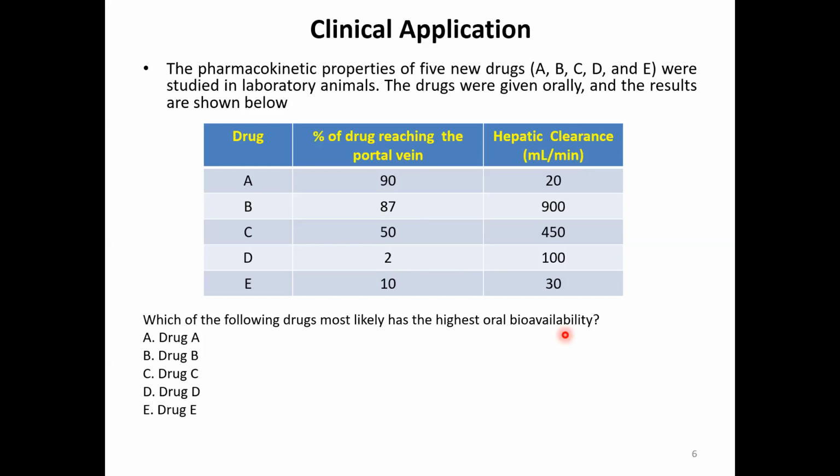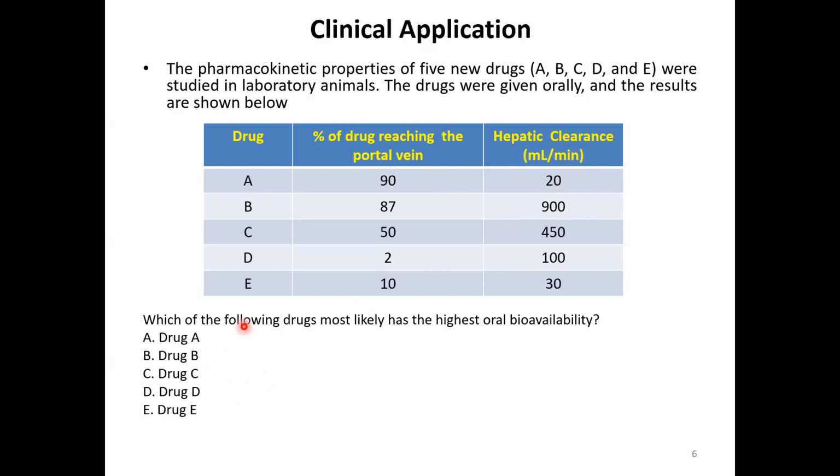After applying the concept of clearance, you can say that the drug with the least hepatic clearance will be the one with the highest oral bioavailability. If you look at this column, you will see that drug A has the least hepatic clearance.